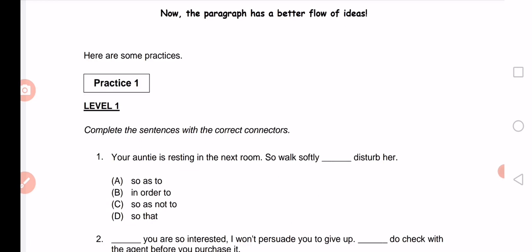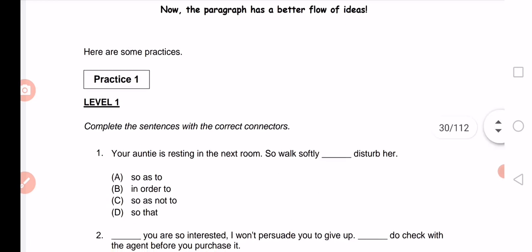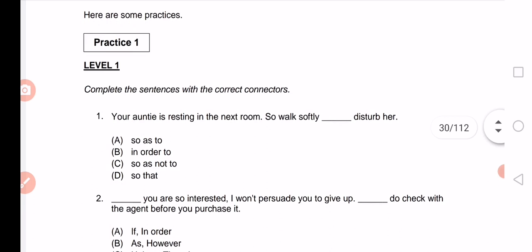Okay, today we are going to continue with our discussions on the questions that we did last time. I asked you to do these questions on the connectors, okay? Remember, connectors and cohesive devices are very important for you to get good marks in your writing, especially on the organization part. So let's check your answers. I hope that you have finished with these questions.